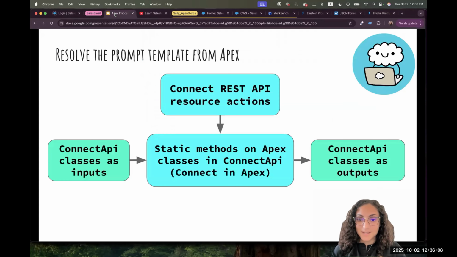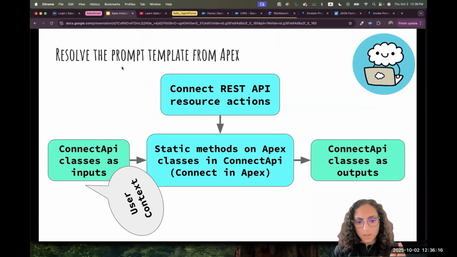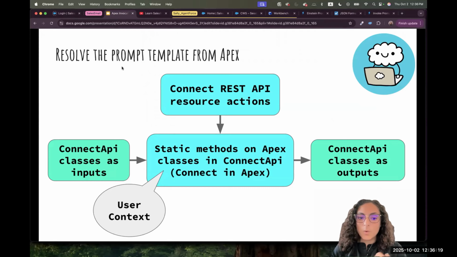So we'll be doing the same thing together right now, working with Apex. And just to let you know, when you are working with Connect in Apex and the methods in it, it will run in the user context. So it's not system context. It will still respect the user permissions, what they can see and what they cannot see. So rest assured, it's not a superpower and risky to use. Connect in Apex and its methods run in the user context.